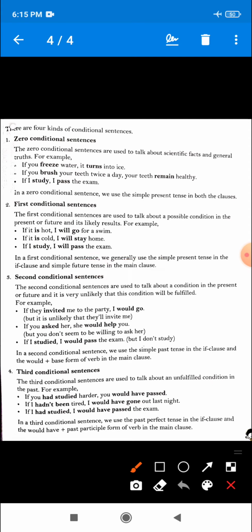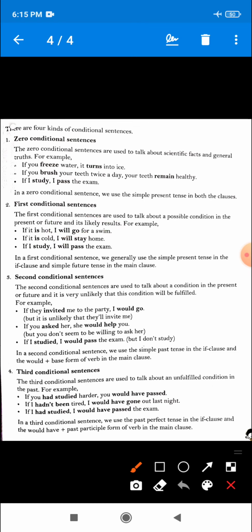Is that clear? So you can see the example. If it is hot, this is the conditional clause, and you can see the tense is simple present tense. And the second one, I will go to swim, this is the result, the main clause, and it is in simple future tense.